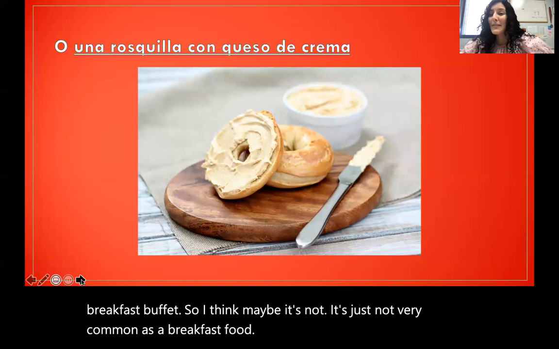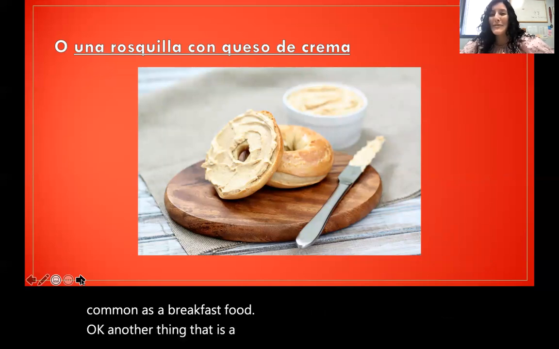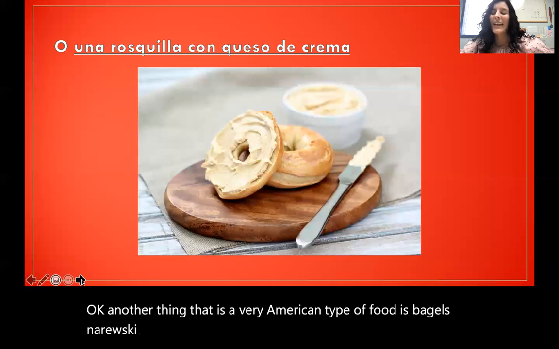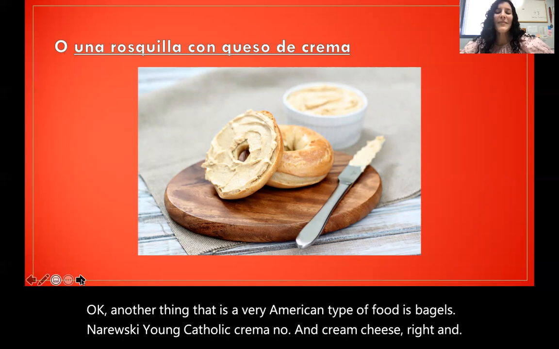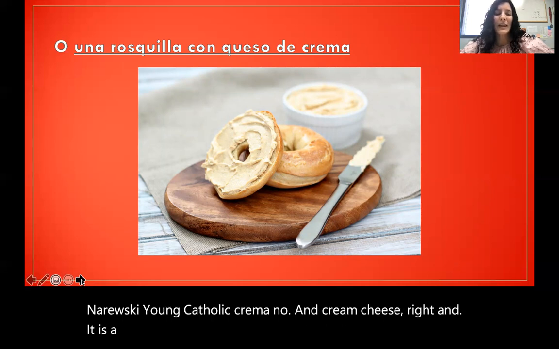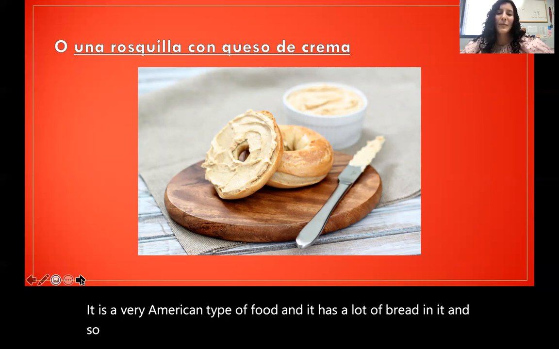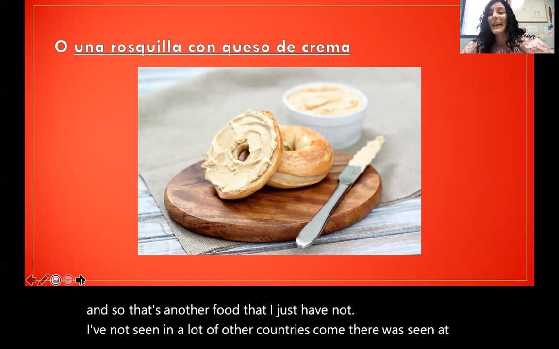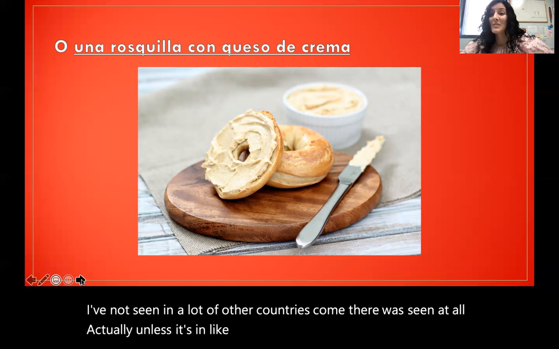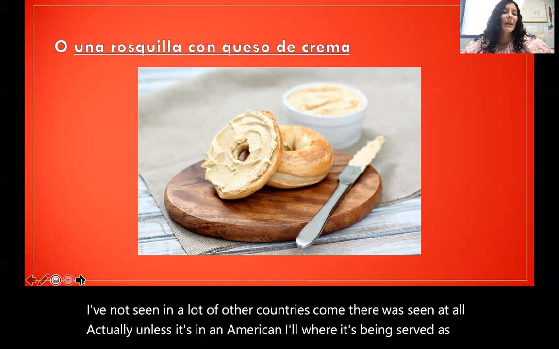Okay. Another thing that is a very American type of food is bagels. Una rosquilla con queso de crema, and cream cheese, right? It is a very American type of food. It has a lot of bread in it. And so that's another food that I've not seen in a lot of other countries, or seen at all, actually, unless it's in like an American aisle where it's being served as an American food.